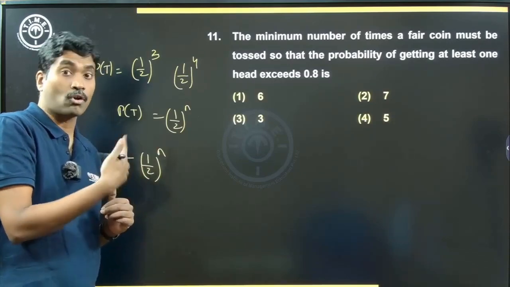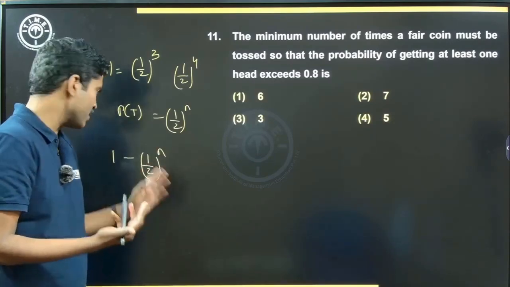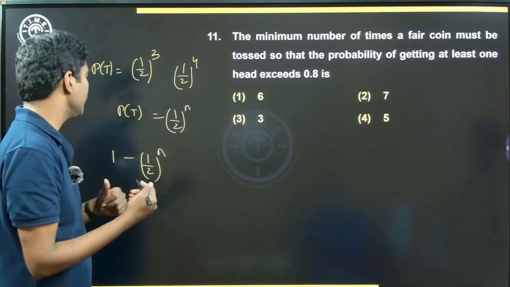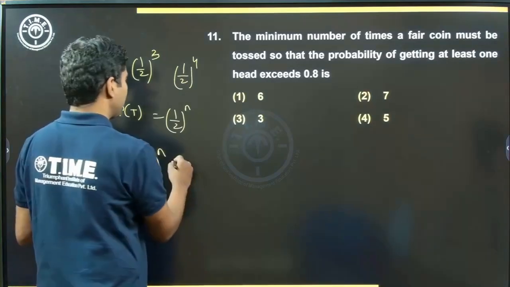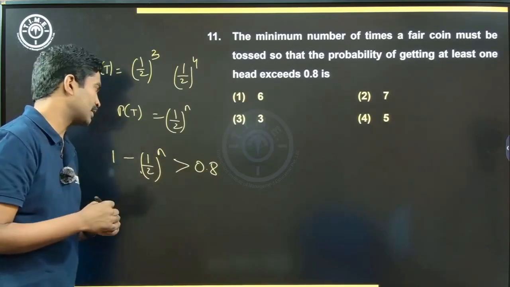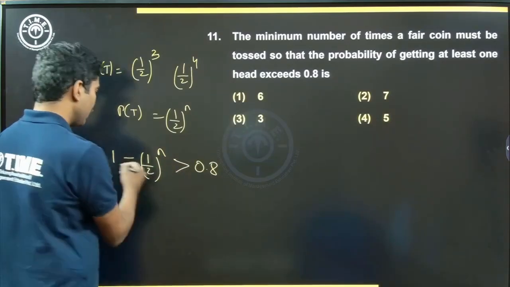1 or 2 or 3 or all heads. All those cases are included, right? 1 minus all tails equals some heads, at least one head. Now, this probability should exceed 0.8. Okay, this is what we have. 1 minus 1 by 2 whole power n is greater than 0.8.